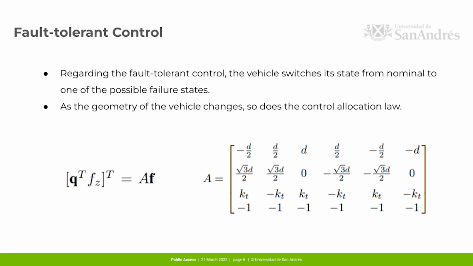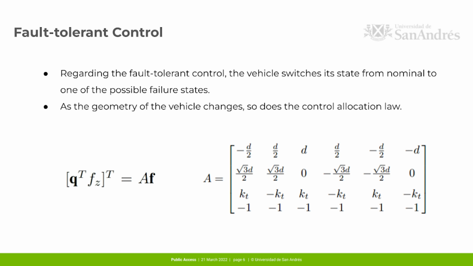Then we've got the fault-tolerant control. The vehicle switches between predetermined states, from nominal to one of the possible failure states. As the geometry changes, so does the control allocation law, which relates the forces exerted by each motor to the vehicle thrust and torques exerted by the vehicle.